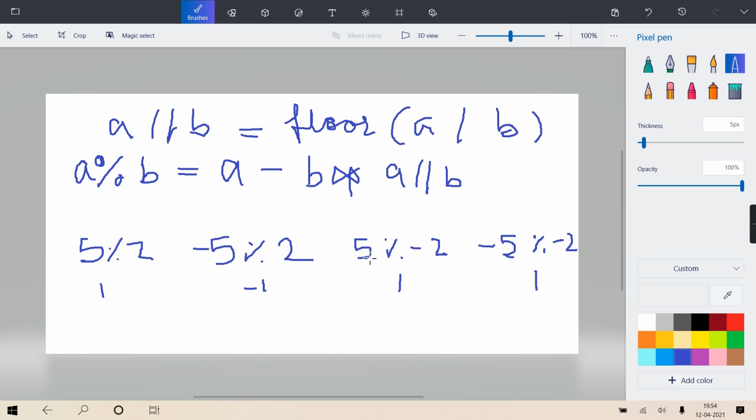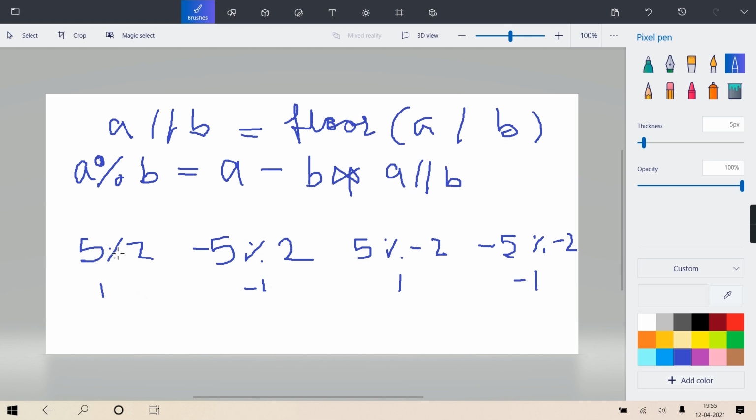Some have doubt, but you will see it in C, C++ and Java. For 5 modulo minus 2, you will get 1, and here you will get minus 1. Do it in C, C++, Java, you'll see this answer.